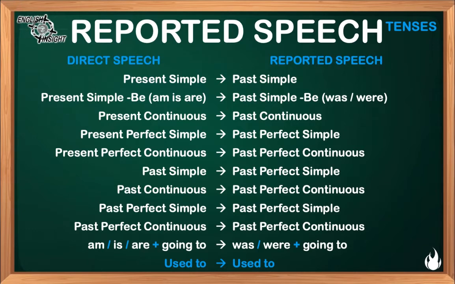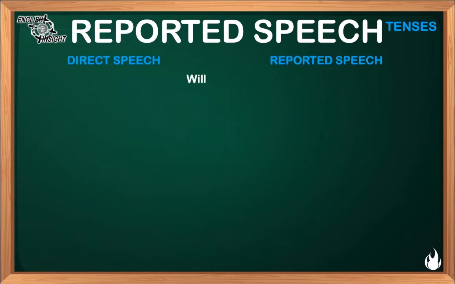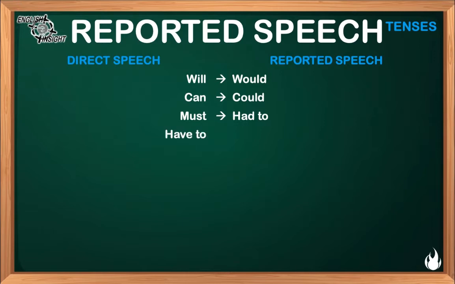This change in reported speech follows the logic of moving the tenses one tense back. In the case of the word will, it is reported with the word would. The word can is reported with the word could. The word must is reported with the word had to. The word have to is reported with the word had to as well. The word may is reported with the word might.